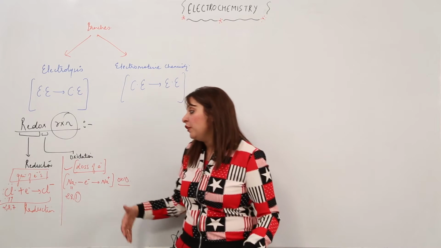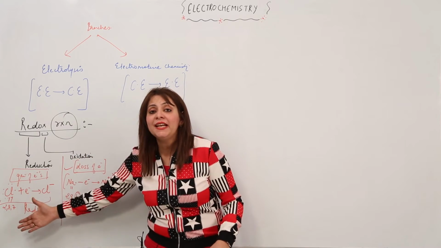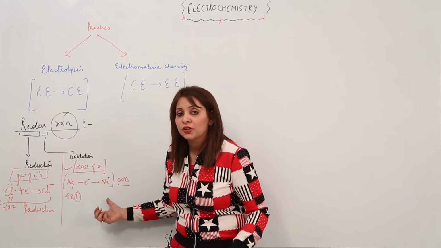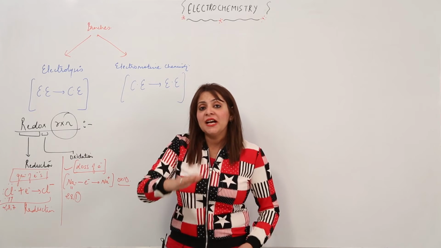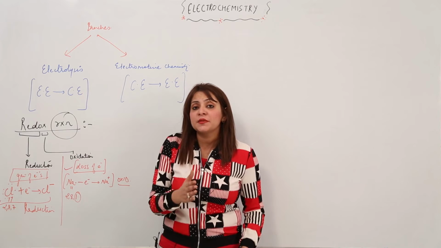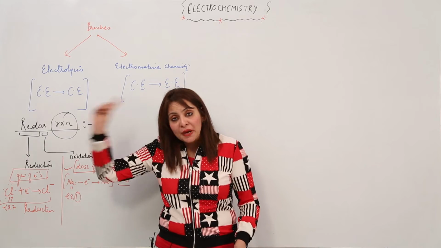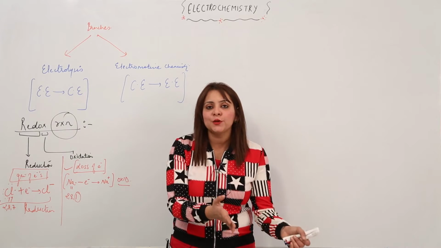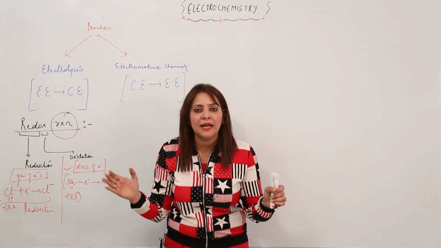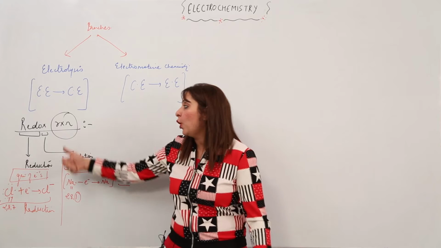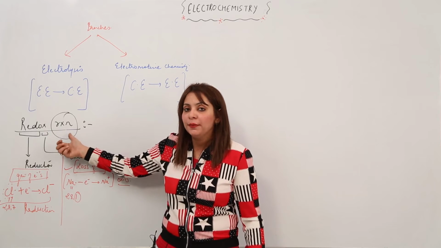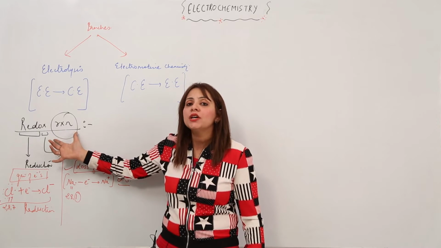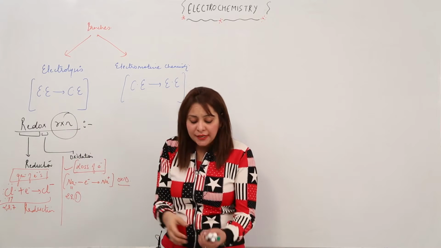Similarly, if there is some atom which can gain an electron, then only is it going to lose an electron. So if a substance is getting oxidized, that means it is losing an electron, there must be a substance which should gain that electron. So oxidation and reduction go hand in hand, and this combination is called the redox reaction.